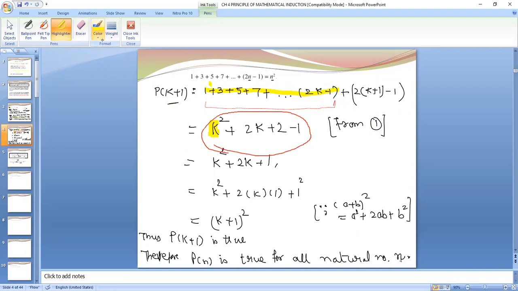And the rest of the value, I'll change the color, this value. Plus 2k plus 2 into 1, 2 minus 1. Okay, then I solve next. Clear? Yes, ma'am. Okay. So understanding even one question is very, very important, because if one question is clear, you will be able to solve the rest of all the questions.